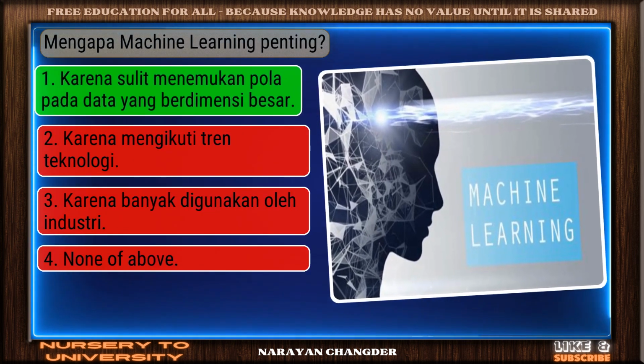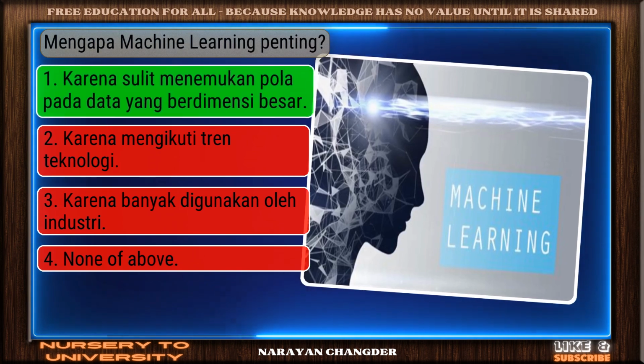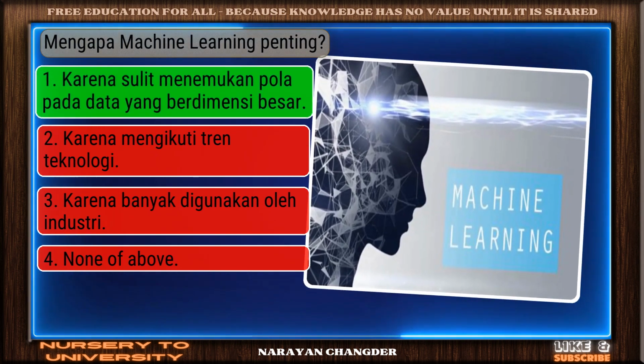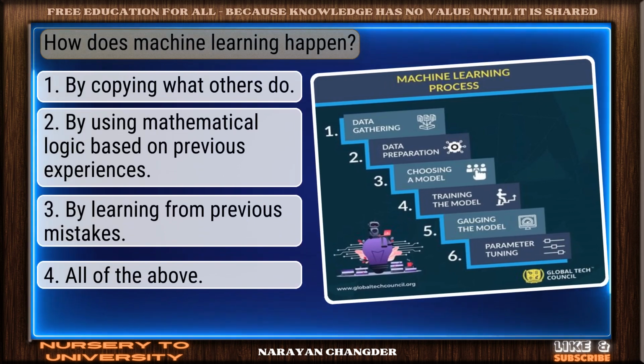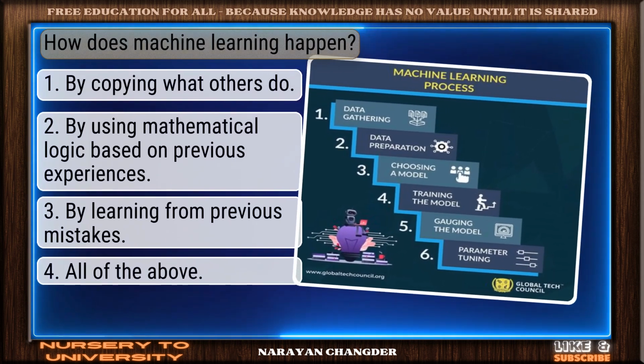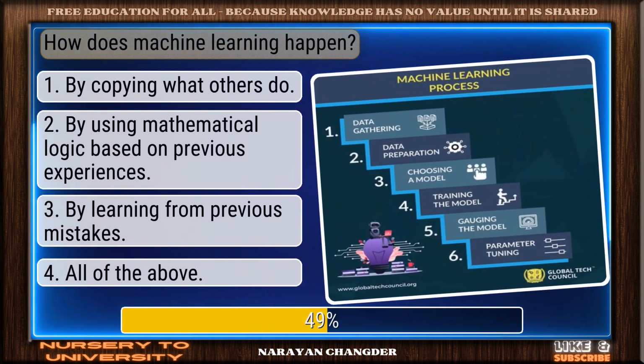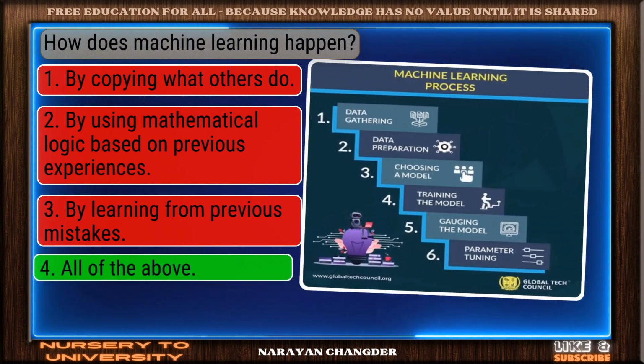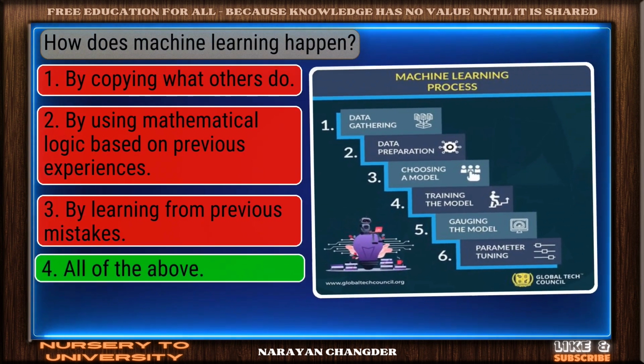Good job. Your answer, difficult to find patterns in high-dimensional data, works well here. Question number 40. How does machine learning happen? Exactly. All of the above makes sense, and it is the right choice.